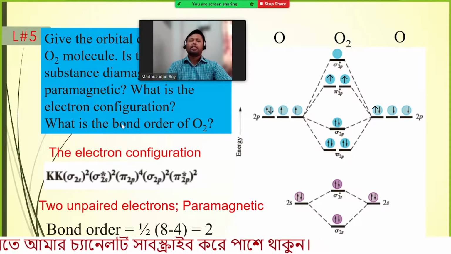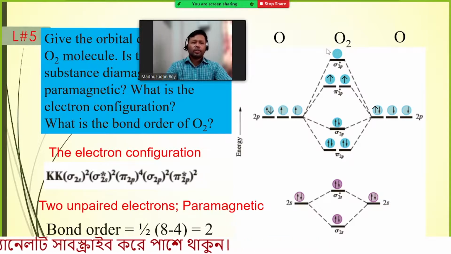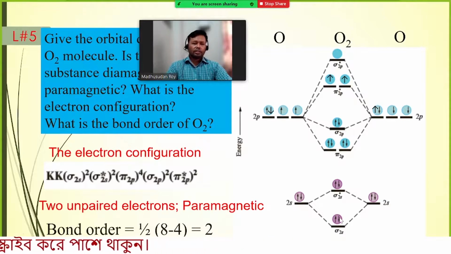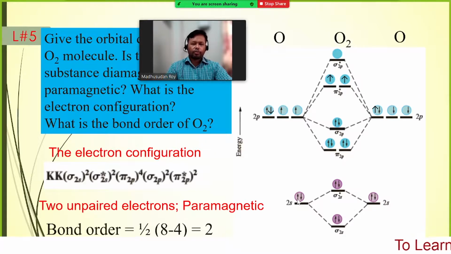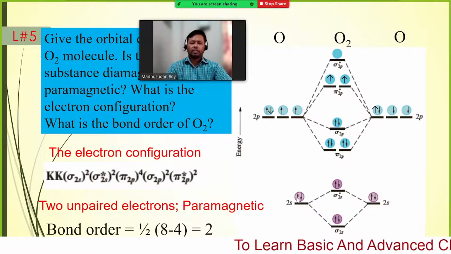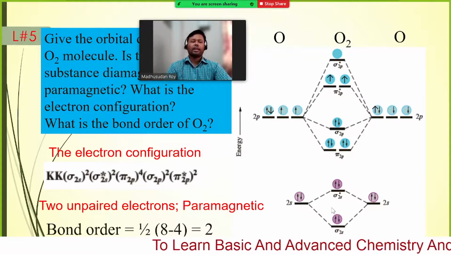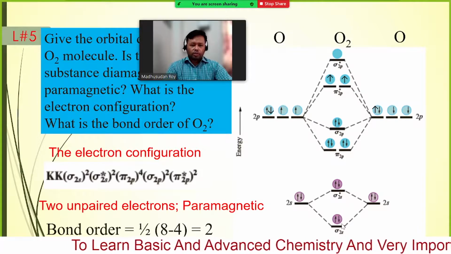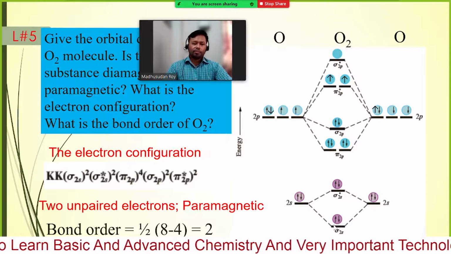What is the electronic configuration? For the electronic configuration of this molecule, just mention the number. This is the sigma 2s and sigma star 2s. I have already mentioned how the electrons overlap in the molecular orbital. From here one electron comes here, from here another electron comes here, and from there another electron comes there. So we will arrange them this way based on the energy.